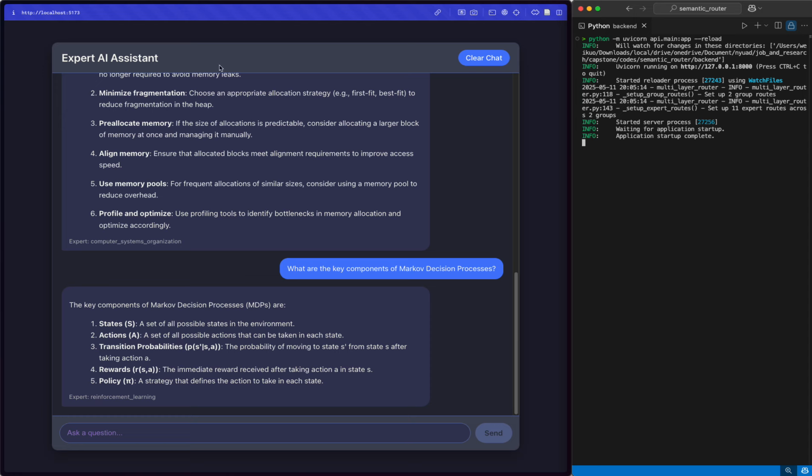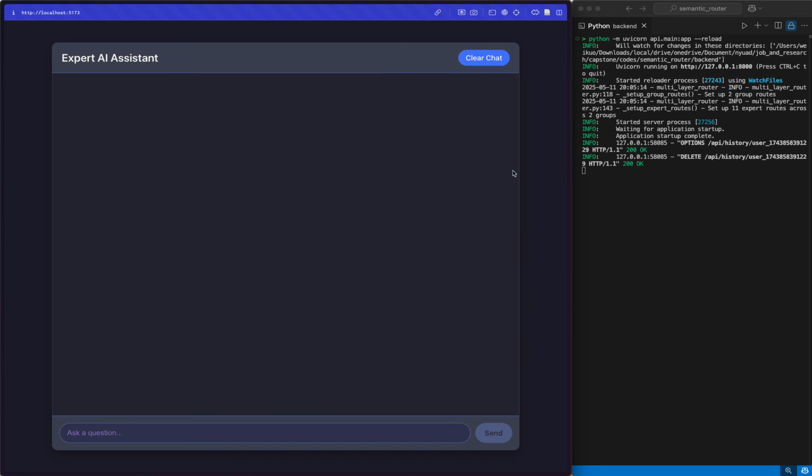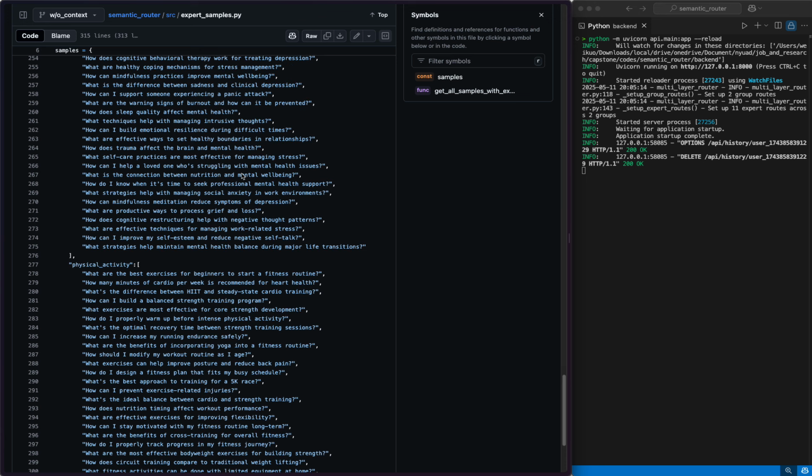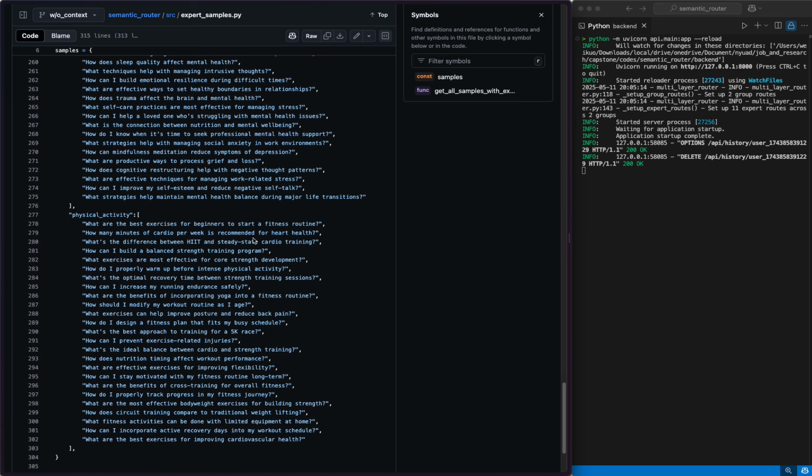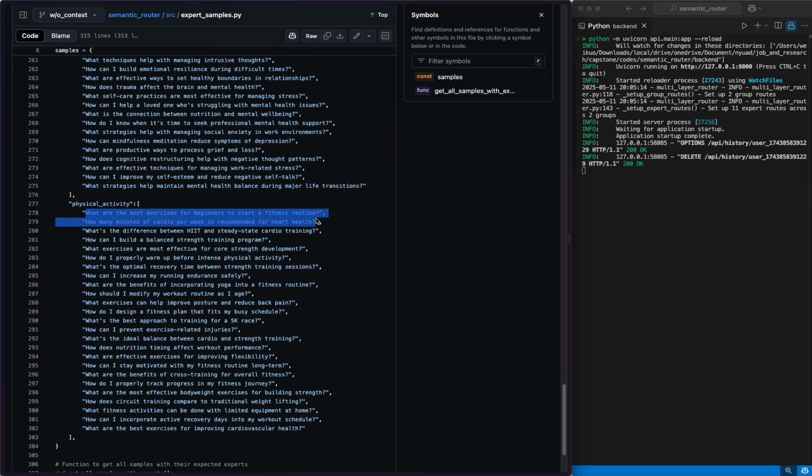On the left, this is our front end, and then on the right, you can see how it works in the back end. And then you can see we have two major groups, and in the two major groups contain 11 experts. So let's clear the chat. Here we already prepared some samples to test for this demonstration. Let's start with physical activities.